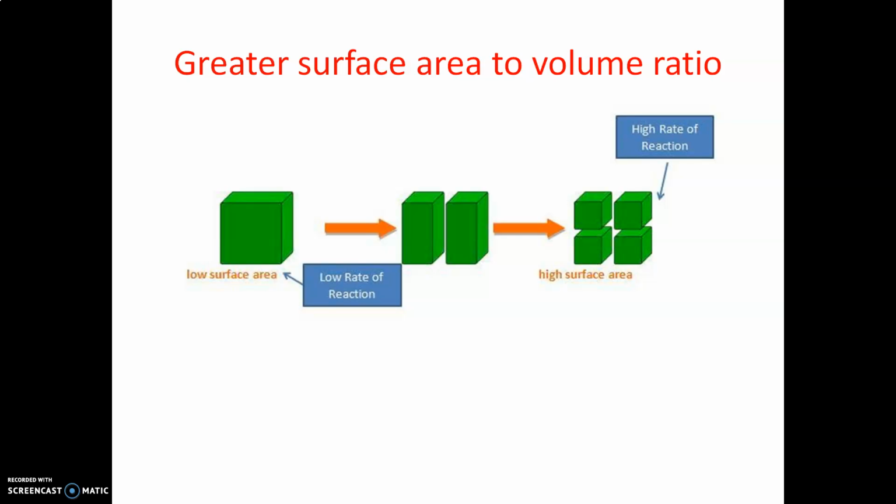Greater surface area to volume ratio. Here, when you take the 3D block, it has a larger volume and less surface area. When you cut it into two parts, the surface of the same block is increased and volume is reduced. Because of this, availability of the surface is more, hence the atoms present on the surface are exposed more. When these two blocks are cut into four blocks, again surface will increase and volume will decrease. Hence the availability of surface area is more on the particles.